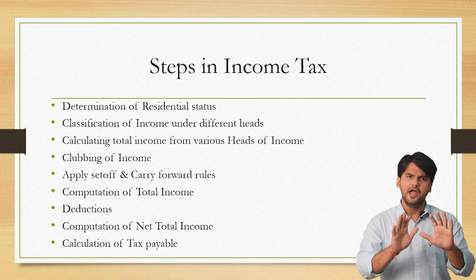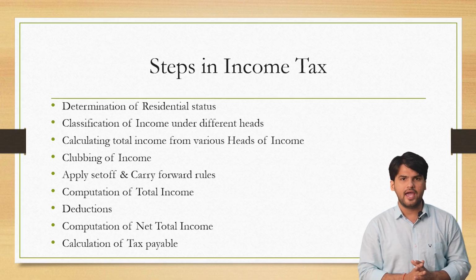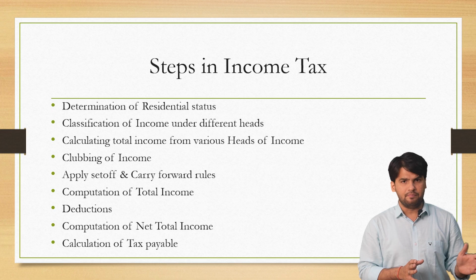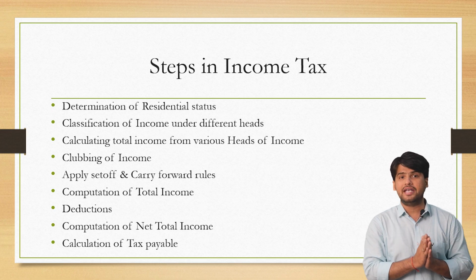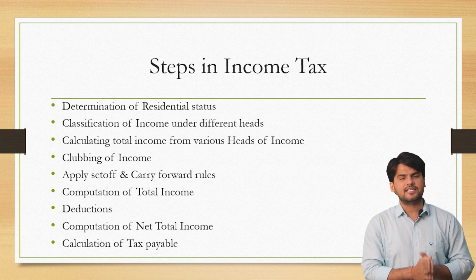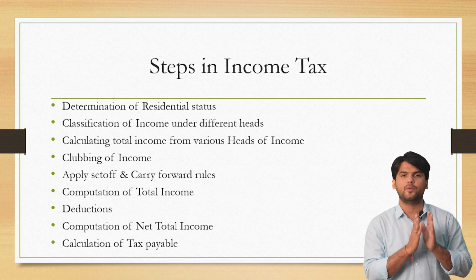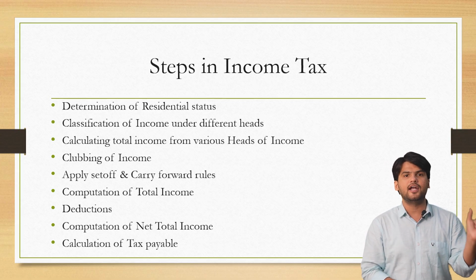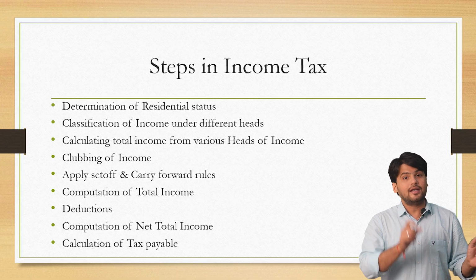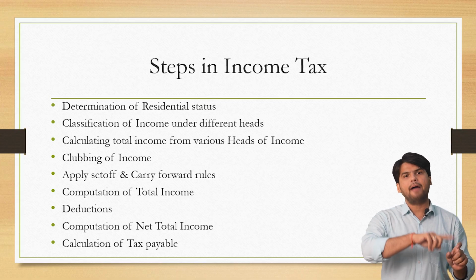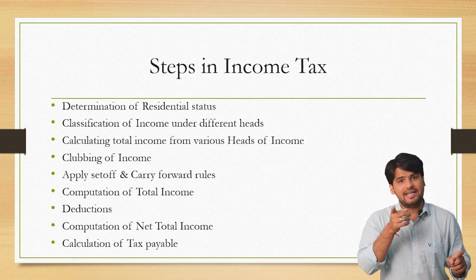To give you a numerical example, if you are calculating income of the year 23-24, that means the year that started from 1st of April and ended on 31st of March 2024, that is the previous year 23-24. The tax calculation of that year will happen in the year 24-25.